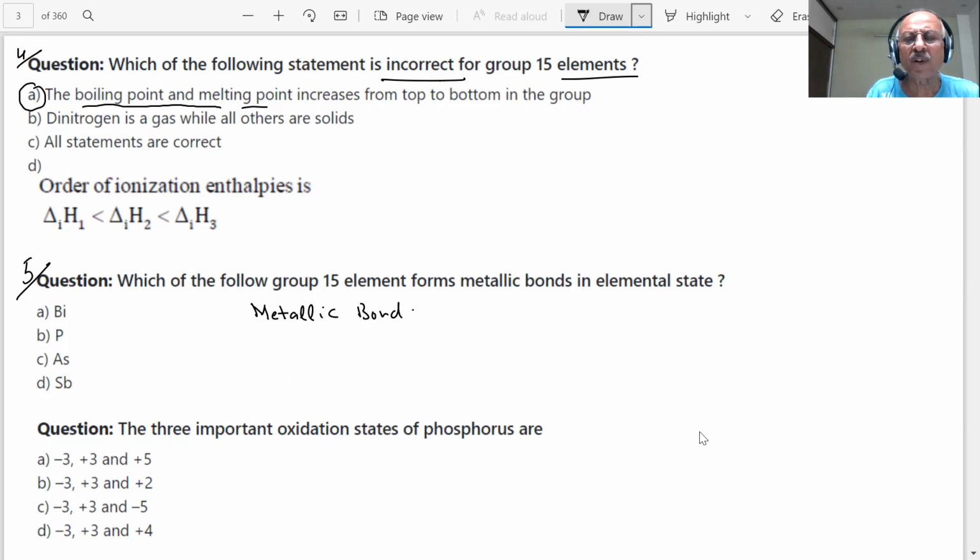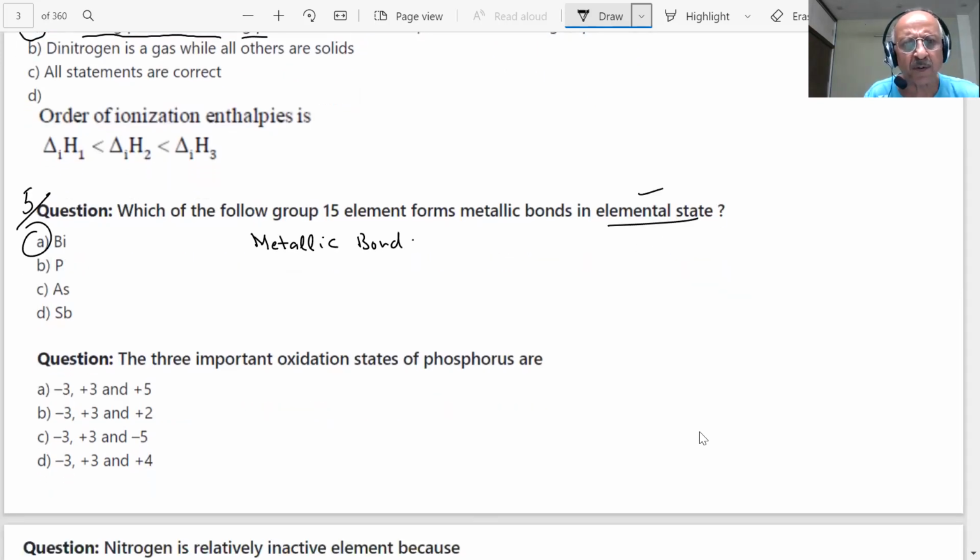You know, as we go down the group, metallic character is increasing. Bismuth is metallic. At the top you have non-metallic elements. So a metal will form metallic bonds in the elemental form. So bismuth in the elemental state will form metallic bonds. Be careful. We have to read the question carefully because sometimes the question looks very easy.